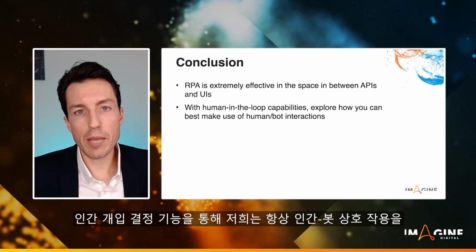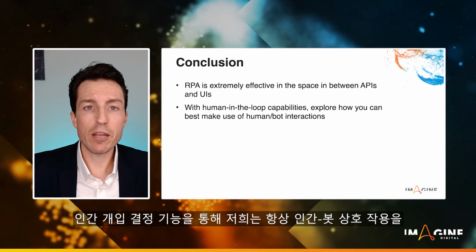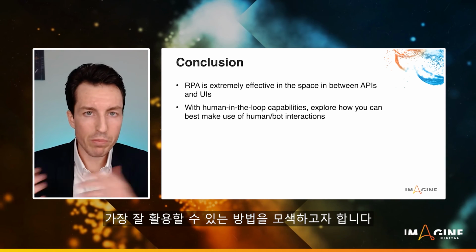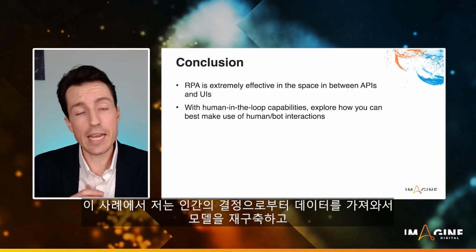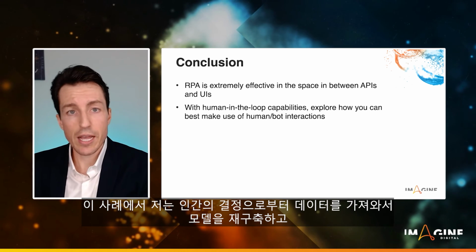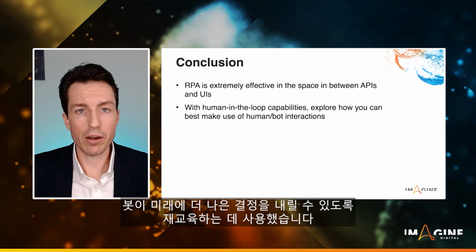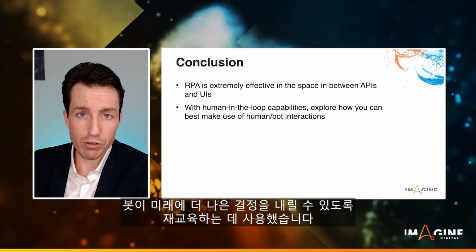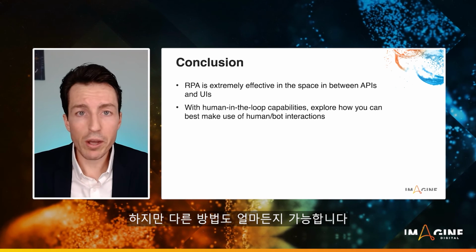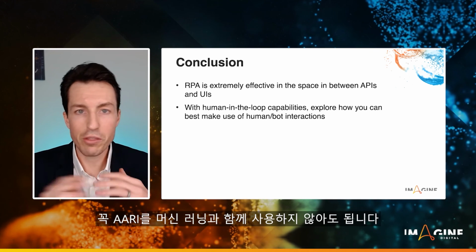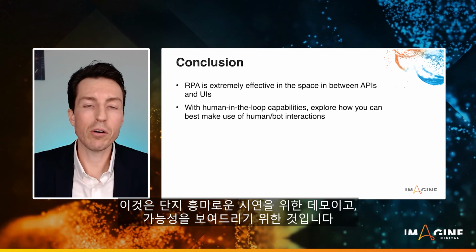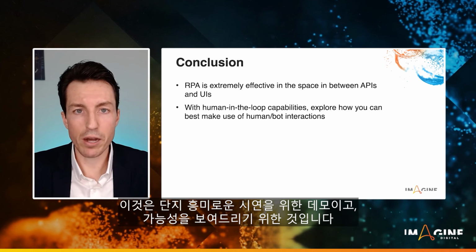With human-in-the-loop capabilities, we always want to be exploring how we can make best use of that human-bot interaction. In this case, I'm taking the data from the human decisions and I'm using that to rebuild my model and retrain my model so that the bots can make better decisions in the future. It doesn't always have to be that way. You don't have to use machine learning with Ari. This is just a fun demo so you could see that as a possibility.